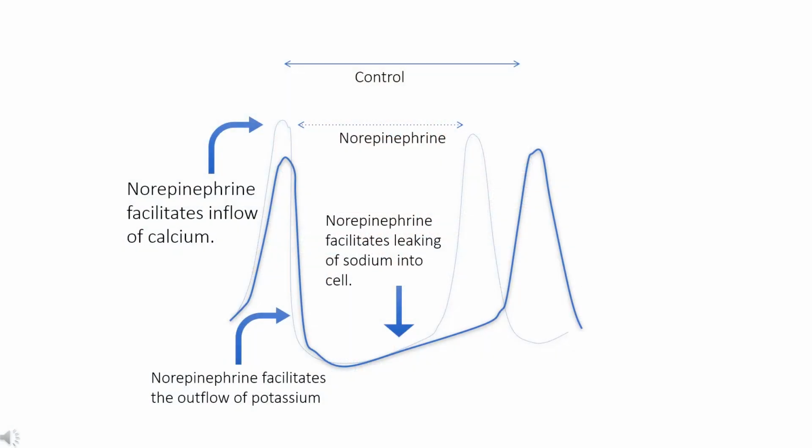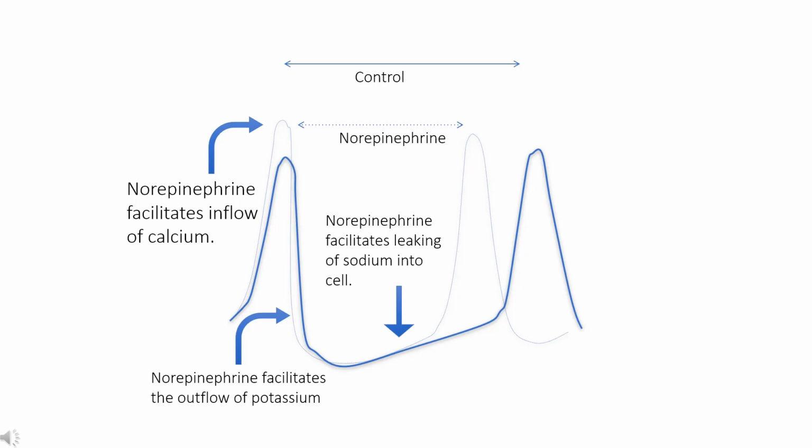Previously, we've seen how the sinoatrial node imposes an innate rhythm on the heart, and we had introduced the concept that the autonomic nervous system could modulate this innate rhythm. The sympathetic neurotransmitter norepinephrine causes heart rate to speed up. Norepinephrine does this by encouraging the inward flow of sodium through funny channels in the cells of the sinoatrial node, and this raises the membrane potential quickly towards the threshold for depolarization.